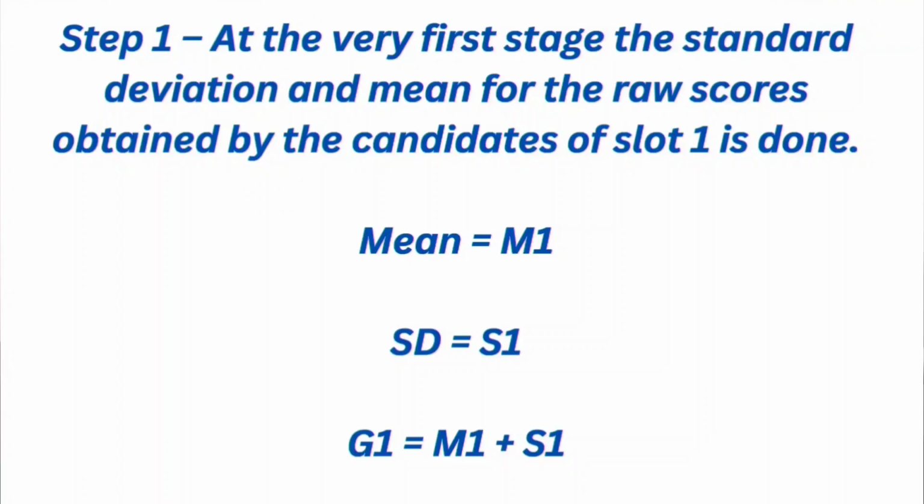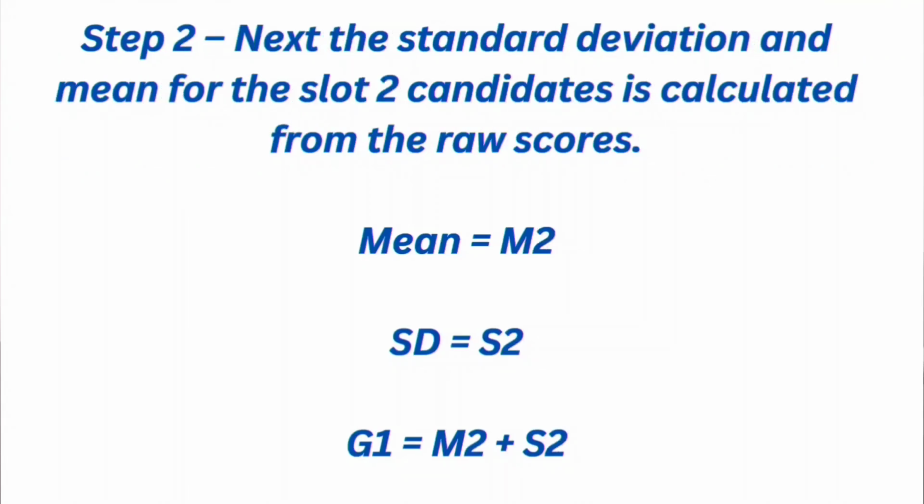Now on the basis of your raw CAT score, the normalization process is done and then the scaled CAT score is calculated. If we consider the normalization process, at the very first stage, the standard deviation and the mean for the raw scores obtained by the candidates of slot 1 is calculated. Then in step 2, the standard deviation and mean for the slot 2 candidates is calculated from the raw scores.